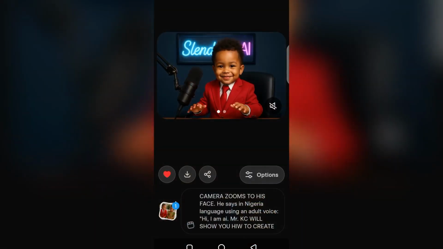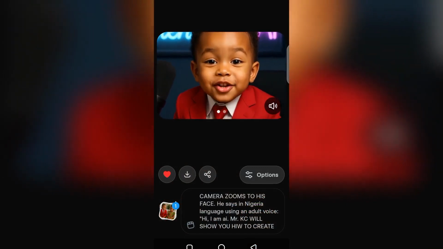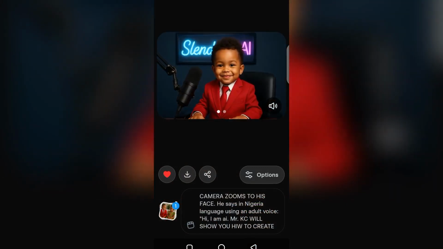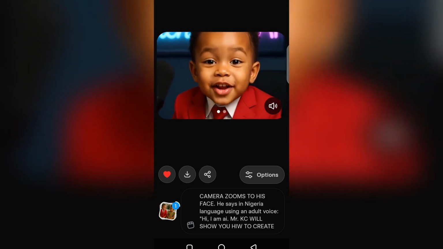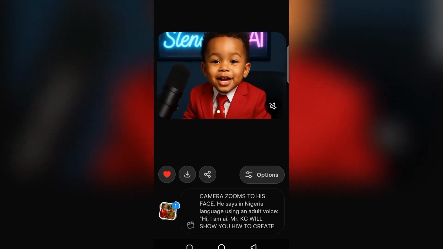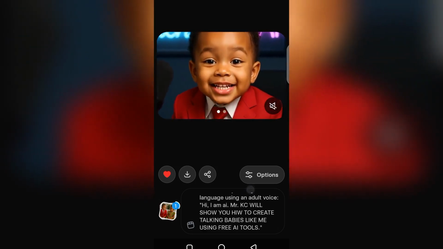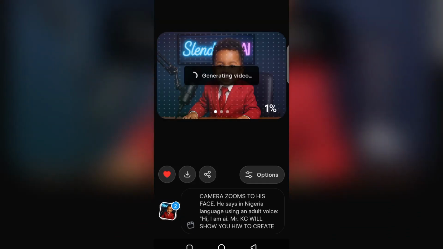Let's check the one for the boy. Hi, I'm not a talking babe who likes me using free AI tools. Alright, so it's not saying it smoothly. It's not saying what we actually want it to say. So I'll go again and try to generate again and see.